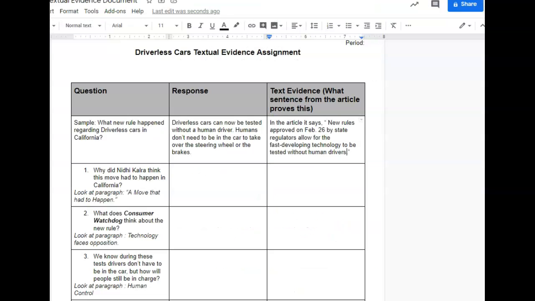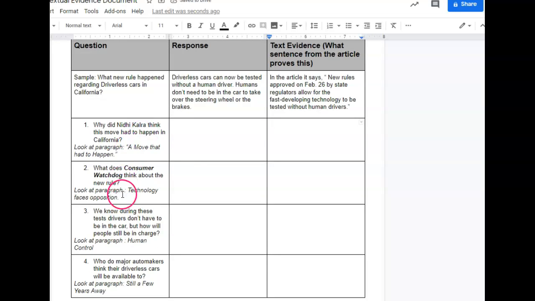You're going to go here and you're going to put, so why does she think we have to do it in California? Write your response. And then what sentence from the article gave you the answer, basically. You're writing that sentence in here. And every time you're going to start with, in the article, it says, comma, quotation, put your sentence from the article word for word, okay? So that's what we're practicing. That's what you're going to be doing today for these 4 questions. And again, I tell you where they are on each paragraph.